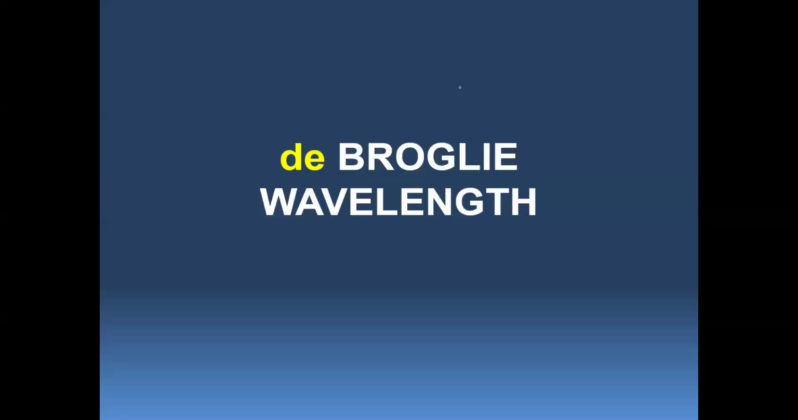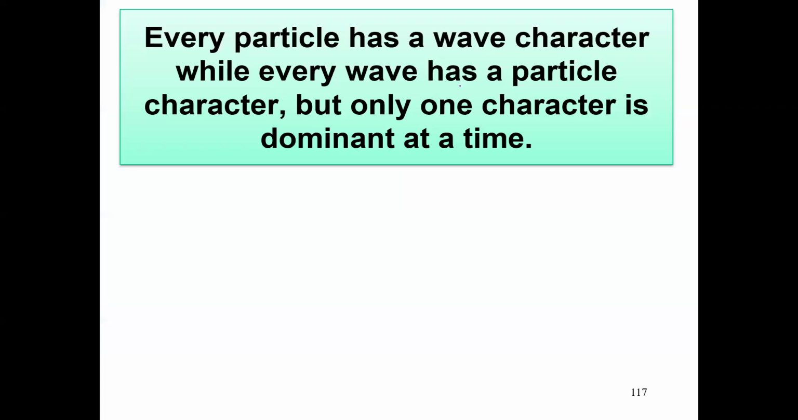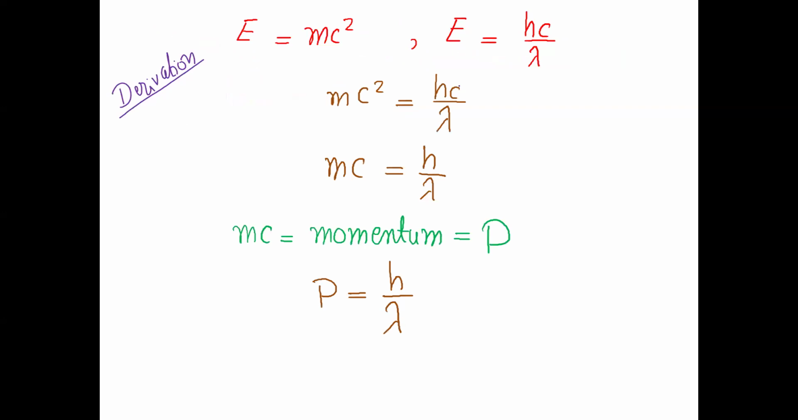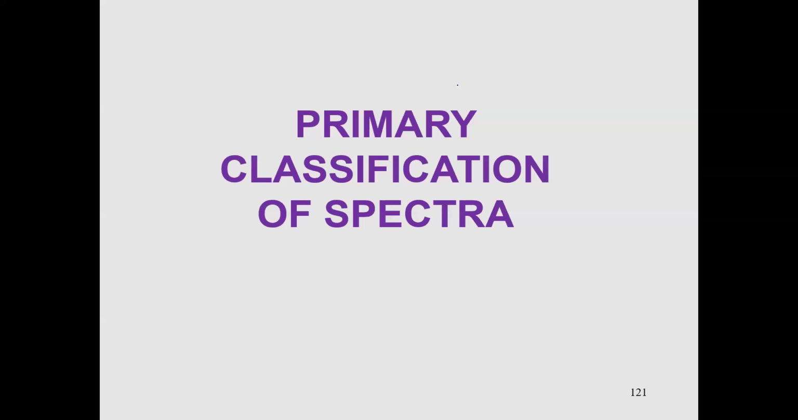De Broglie wavelength. This is a mathematical justification of this wave-particle duality. Now, he said that every particle has a wave character and every wave has a particle character. Now, look at this. We have E is equal to mc squared and E is equal to hc upon lambda. When you equate them, you get a formula: lambda is equal to h upon p. Lambda is the de Broglie wavelength. This is a sketch.